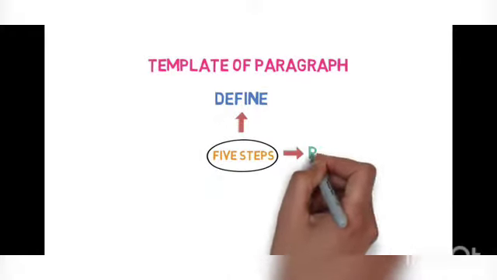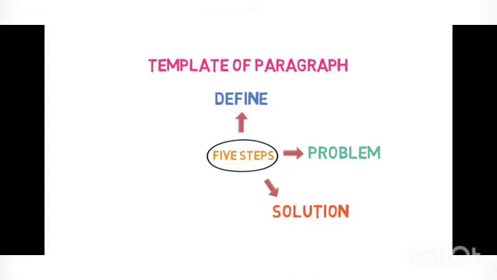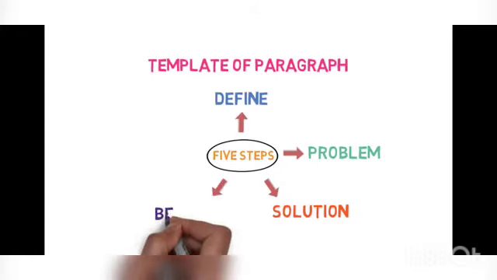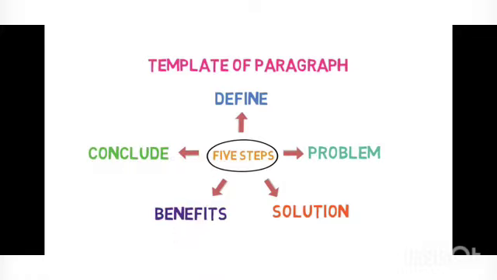Next is the template of the paragraph, or the chart for constructing the paragraph, and it must have 5 steps. The first is to define the definition of the topic. Second is the problem that is related with that topic. Next is solution to the problem, and at the fourth point, benefits of the solutions, and at the last, conclusion should be in a positive note. So all these 5 steps are to be kept in our mind to construct a better paragraph.